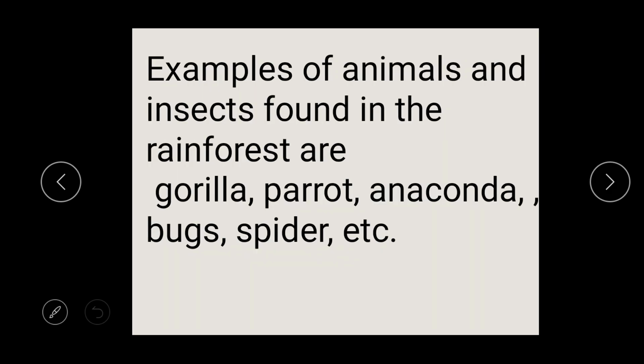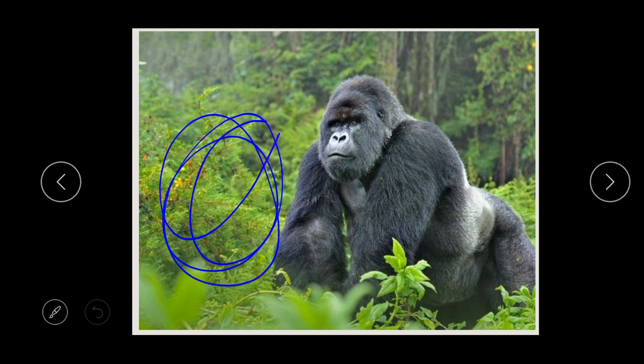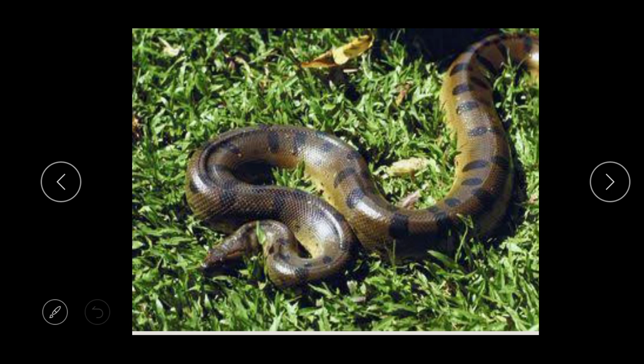Examples of animals and insects found in the rainforest are, you can see the gorilla there, the parrot, the anaconda, the bugs, and the spider in the rainforest habitat. Can you see the gorilla in the rainforest? You can see the tall trees there, and the leaves are green. And look at the anaconda in the rainforest.